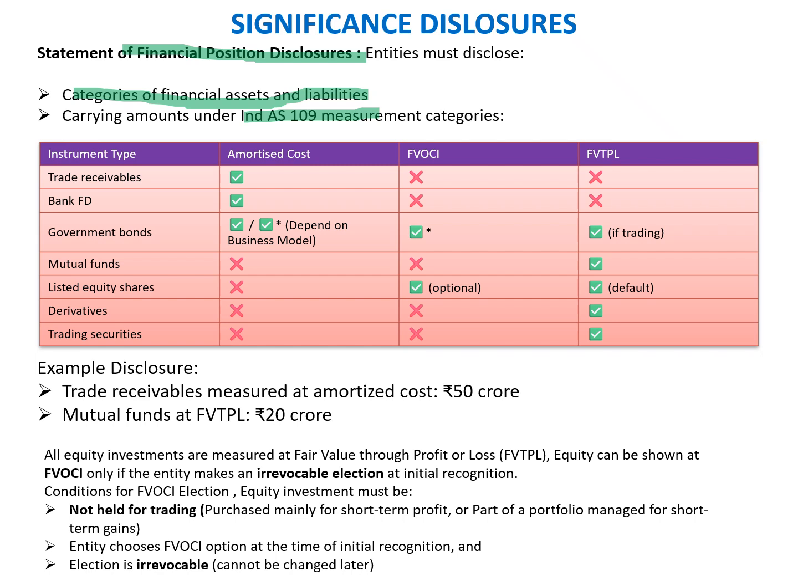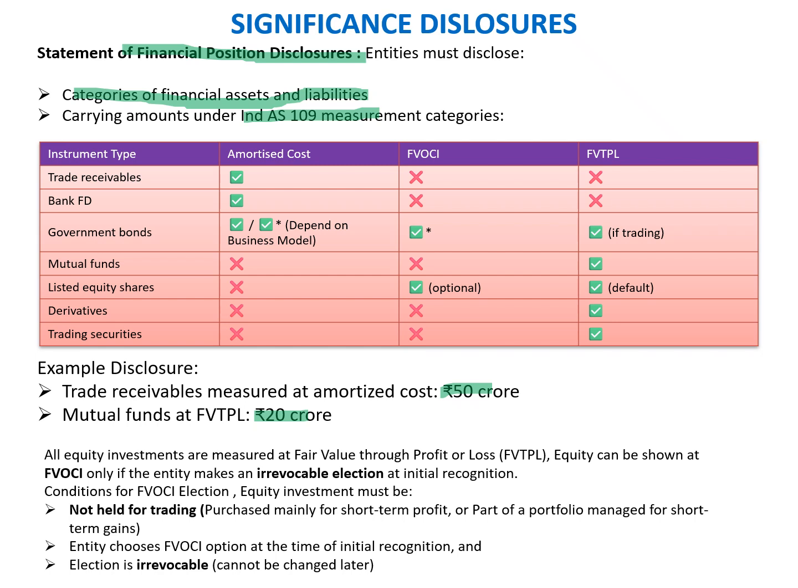Investments held for the purpose of both hold and sell have to be mandatorily classified as fair value through OCI. But if it is hold to collect, where the objective is to get the cash flows back in the form of principal and interest, then it has to be classified as amortized cost. For example, trade receivable measured at amortized cost is 50 crore. Mutual fund FVTPL is 20 crore. So all equity instruments are measured at fair value through profit and loss.